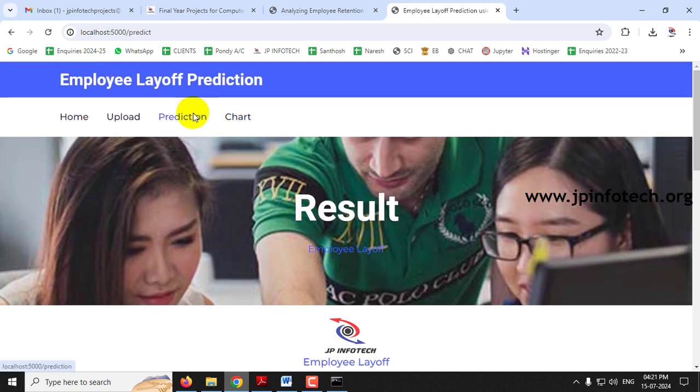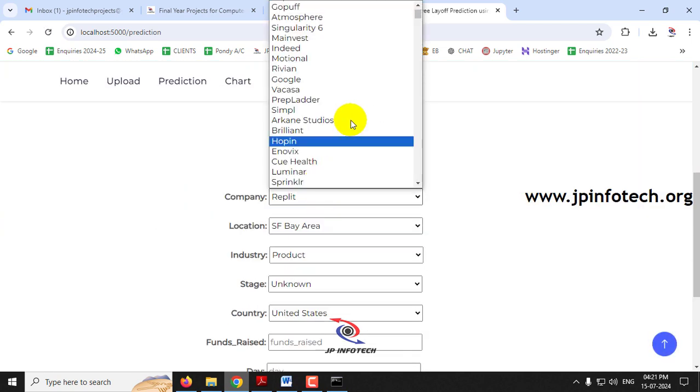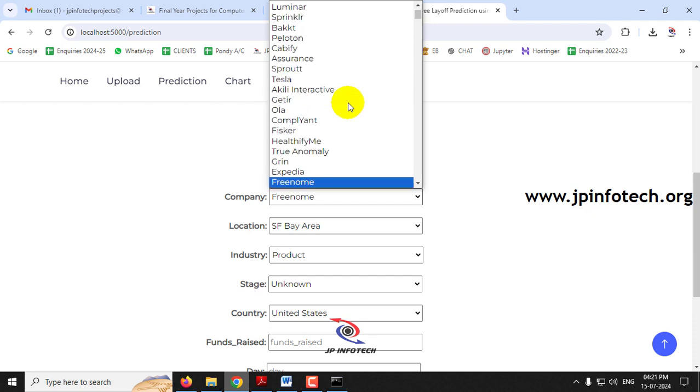So now let me select the prediction menu again. So this time I'll just give some other company details.